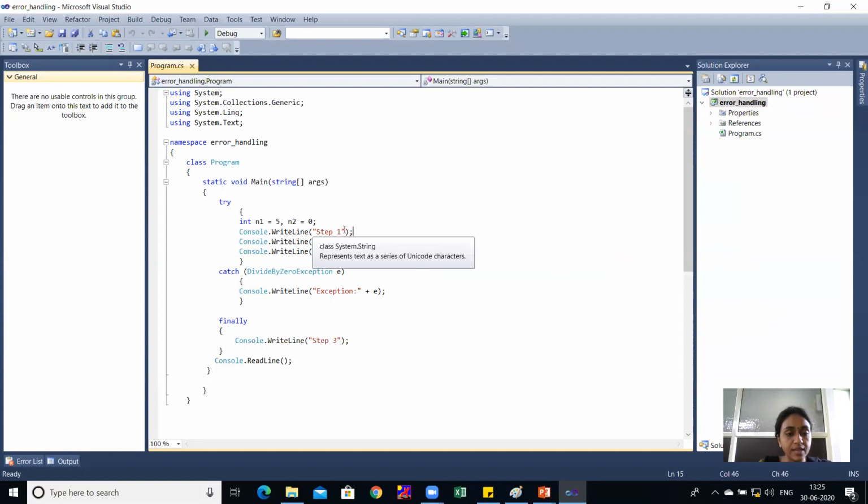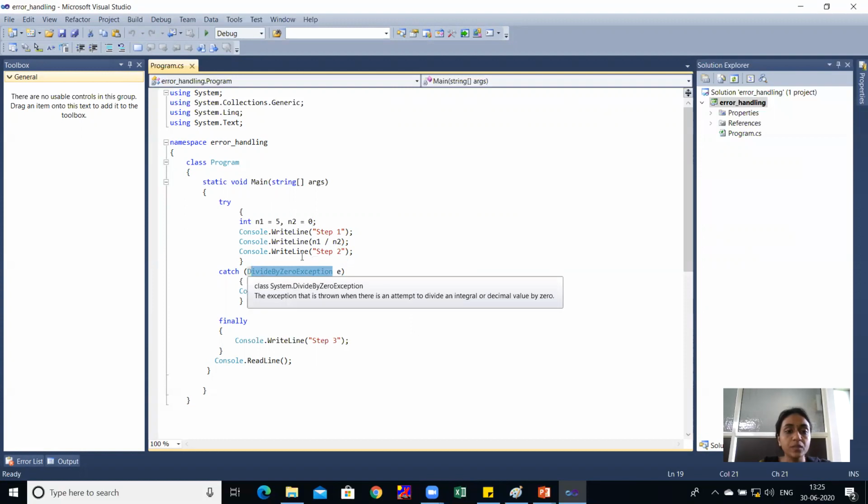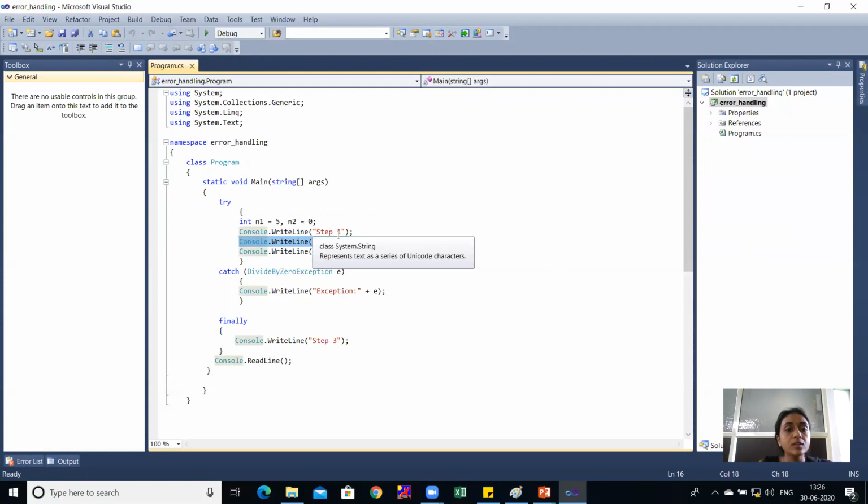So first I have written step 1. Then after that I'll perform a division of n1 and n2. But here n2 contains value 0, so division by 0 is not possible. So the divide by zero exception, which is mentioned in the catch block, will be thrown. When the compiler performs this step, the catch block will execute because division by 0 is not possible. So after this line, the catch block will execute and print the exception, whatever is thrown.